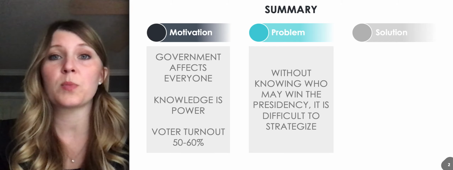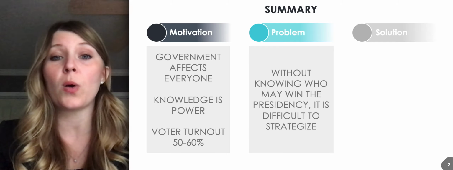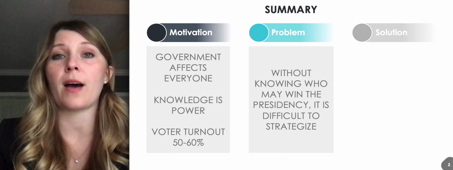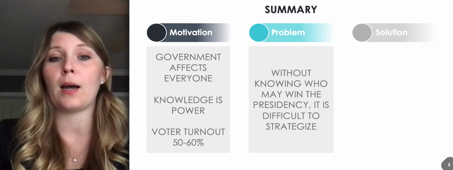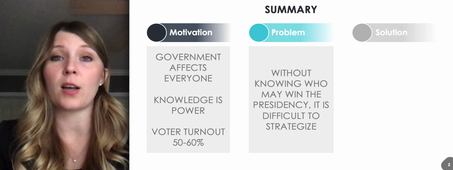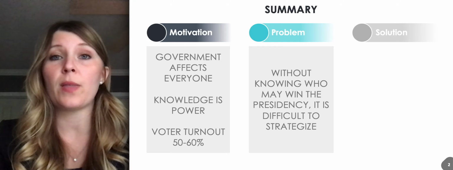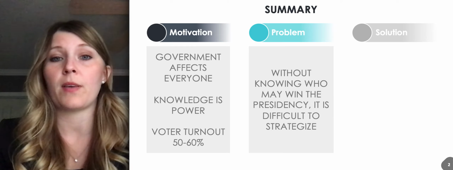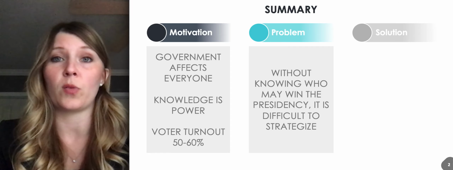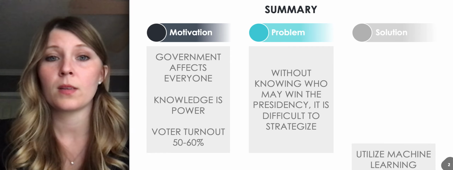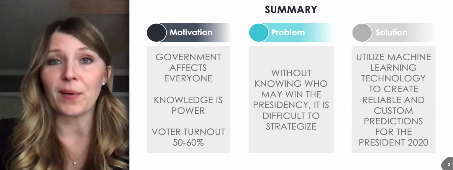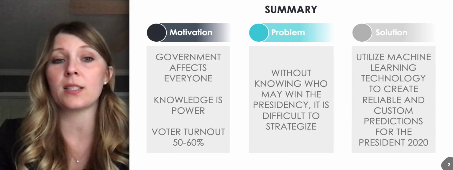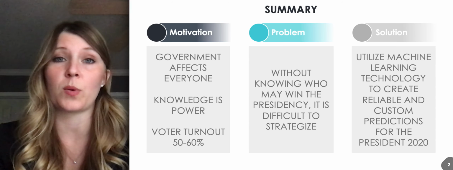Okay, so the problem that this project addresses is that without knowing who may win, it's difficult to strategize. So for example, if I really liked a candidate, but he was actually not a very strong candidate, if I knew that, I might be able to vote for someone else in my party in the primary elections if I really wanted someone in my party to win the overall election. So the solution to not knowing is to utilize machine learning technology to create reliable and custom predictions for the president in 2020.